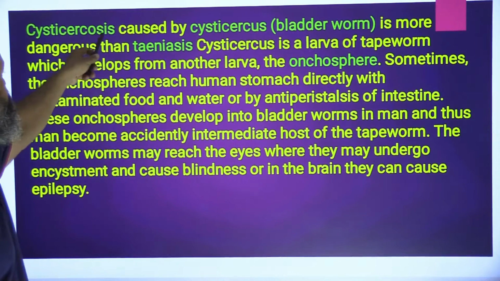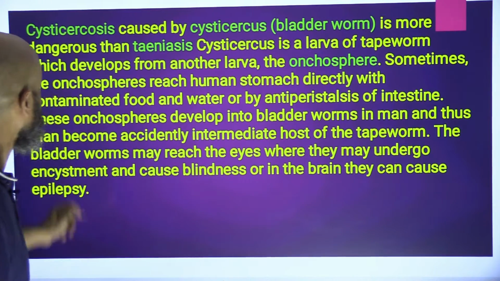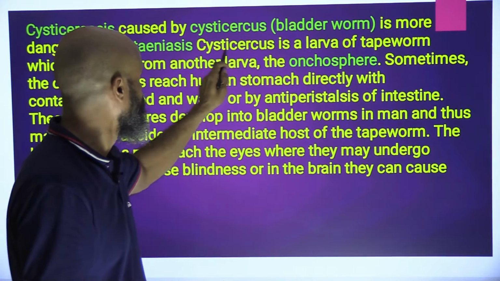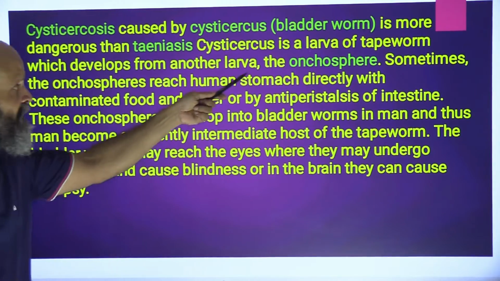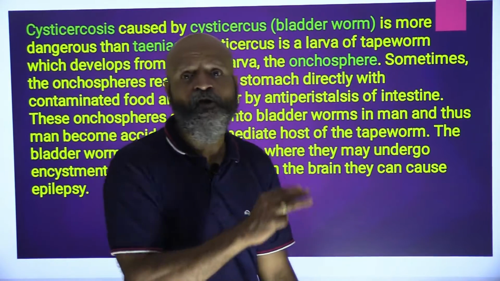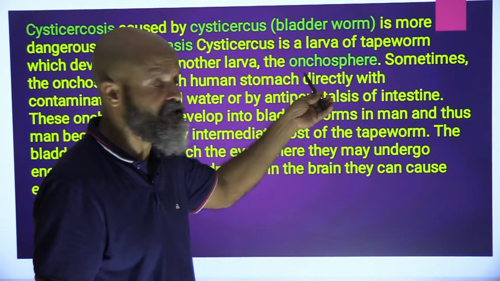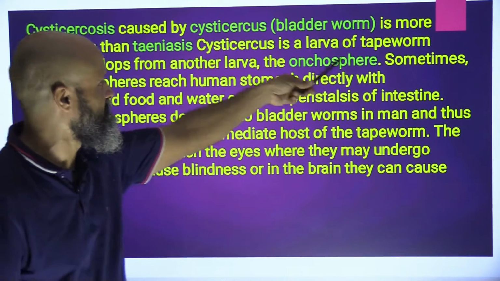Then we have cysticercosis, caused by the cysticercus, that is the bladder worm, which is more dangerous than teniasis, more dangerous than the tapeworm itself. Cysticercus is a larva of the tapeworm which develops from another larva, the oncosphere. As we saw, the tapeworm has three larval stages. One of the larval stages, the oncosphere, develops into the cysticercus.